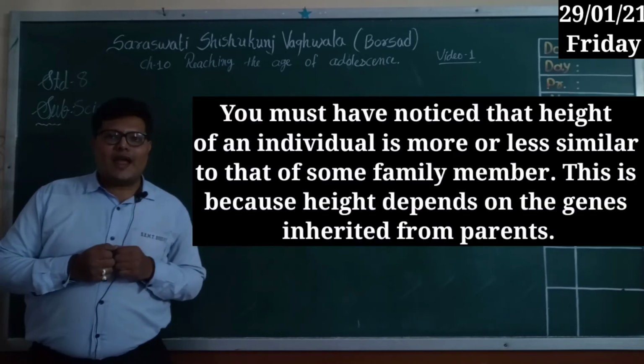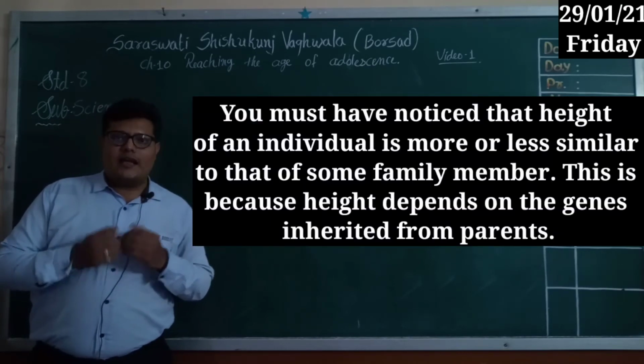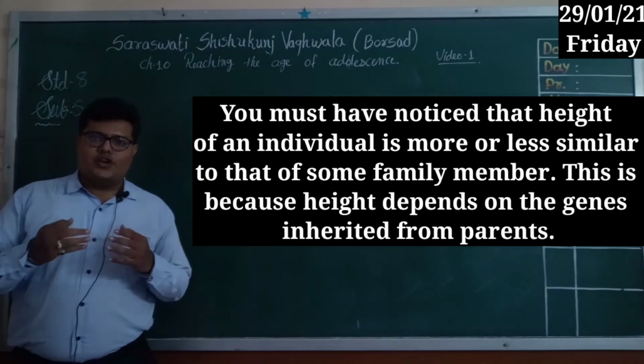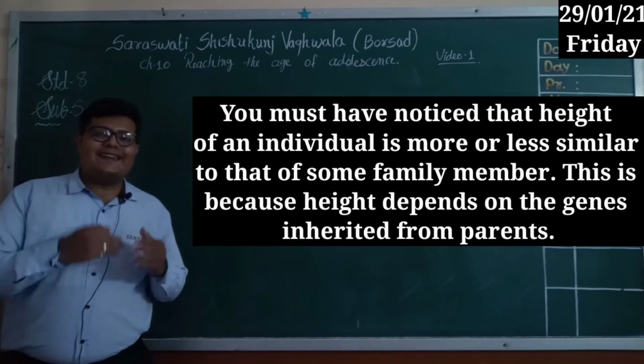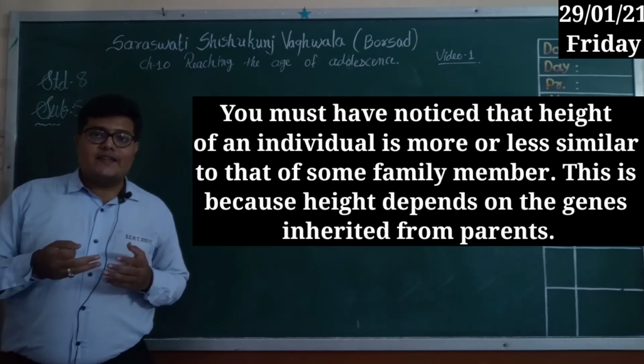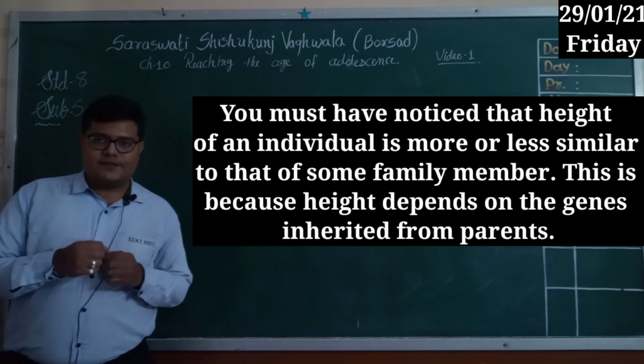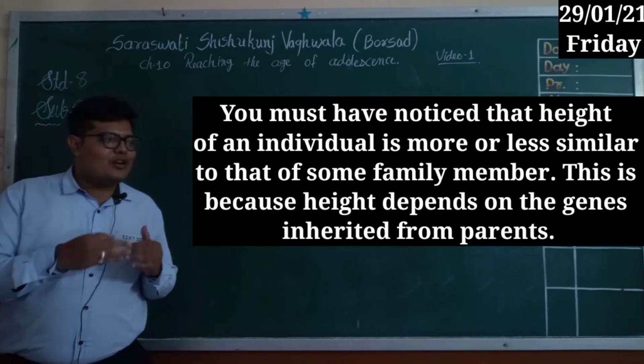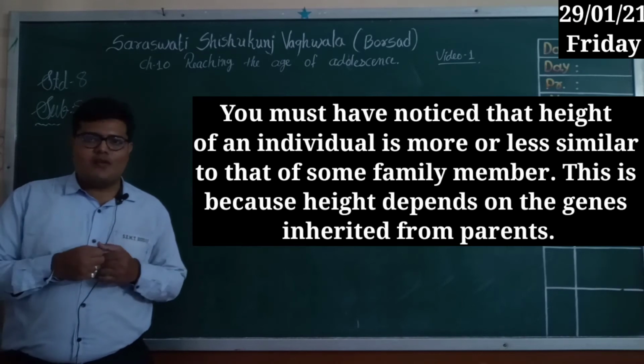One more thing I want to add here: your height depends on some of your family members. Your height is hereditary, we can say. Hereditary means that it is carried by the genes. Maybe your height is similar to some family members like your mother or father, right?